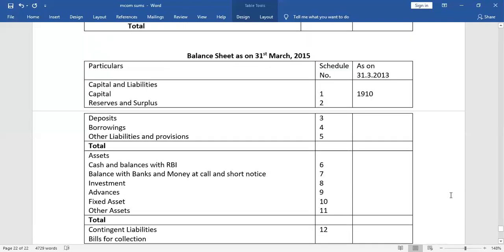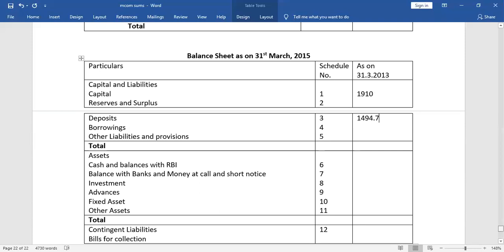1494.7. So we will write here deposit is 1494.7. This is the deposits.